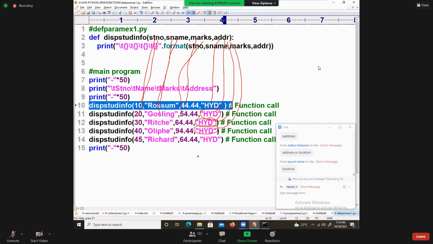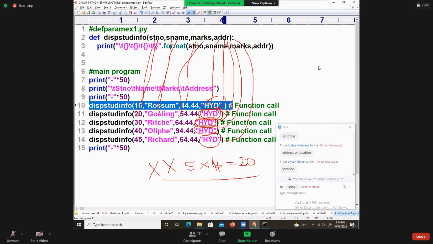If you think as a performance-oriented programmer, you are calling the function 5 times, and 5 times your PVM will carry the same value. Is it not a waste of time? How many values are you passing? 4 values, 5 fours, so 20 times your function is carrying values. So we don't want this mechanism. The answer is coming, but it is a low performance program.